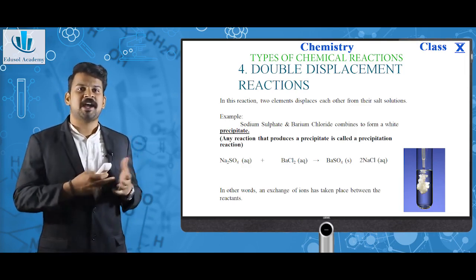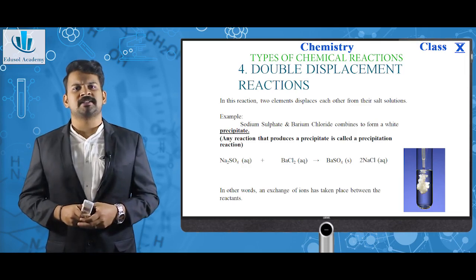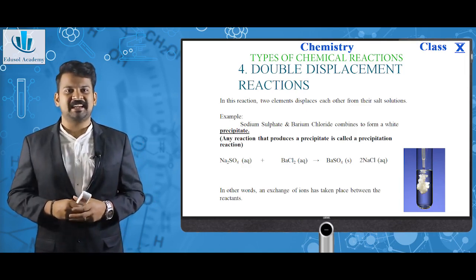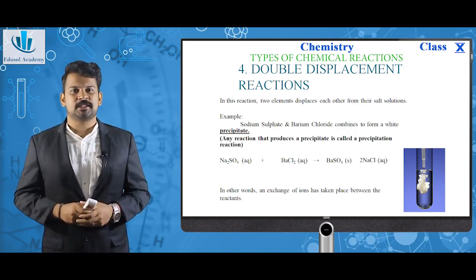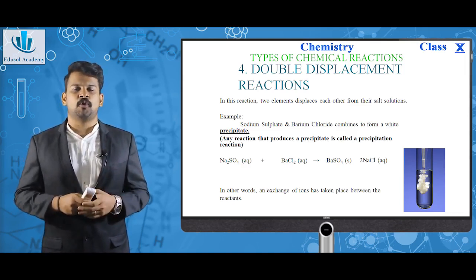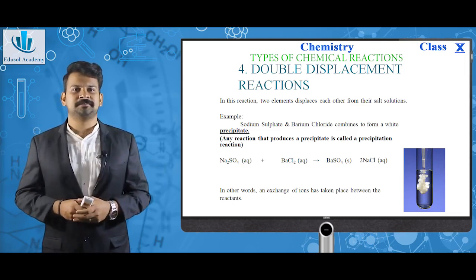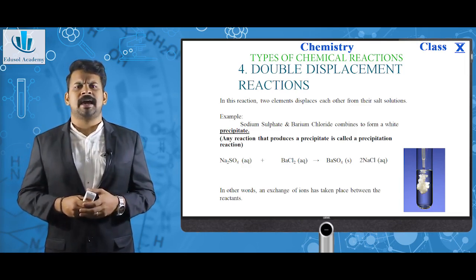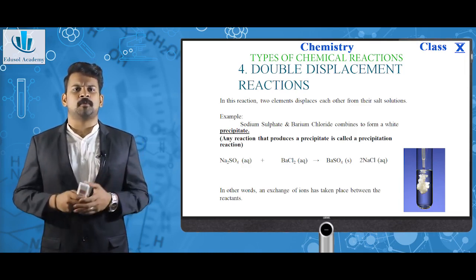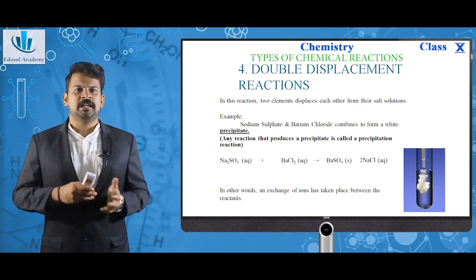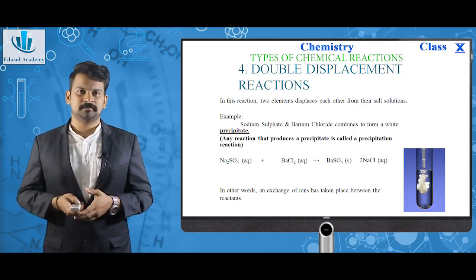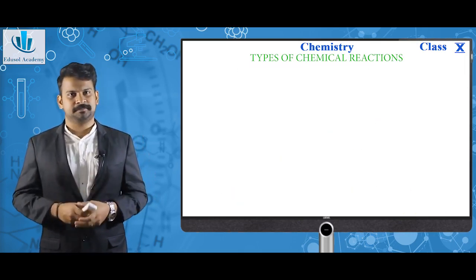And now we have another type of reaction here. Any reaction that produces a precipitate is called precipitation reaction. Coming to sodium sulfate and barium chloride again, Na2SO4 plus BaCl2 giving BaSO4 plus 2NaCl. The BaSO4 is a solid white precipitate which you can see in the picture here. In other words, an exchange of ions has taken place between the reactants, which means sodium and barium have exchanged themselves with sulfate and chloride. Na2SO4 has changed to NaCl, BaCl2 has changed to BaSO4. This is double displacement reaction.